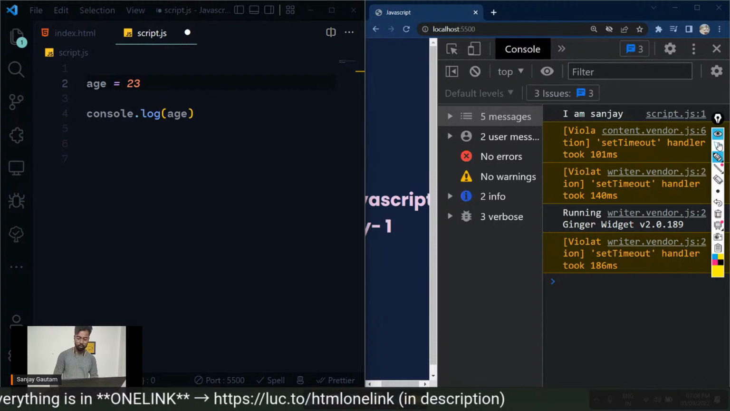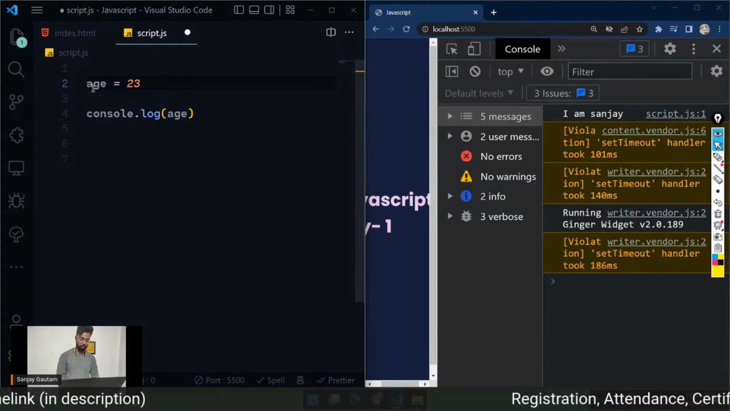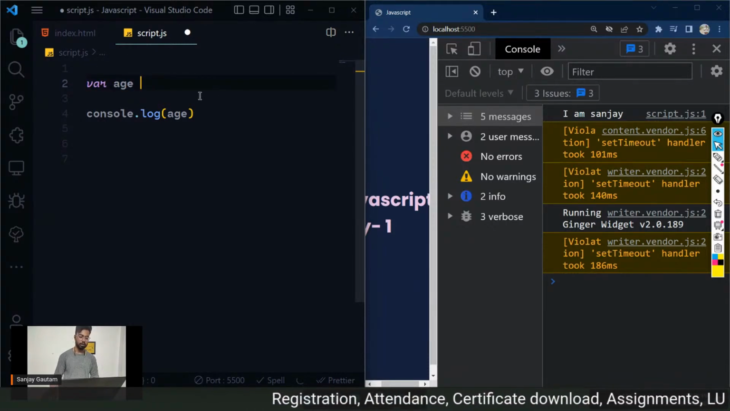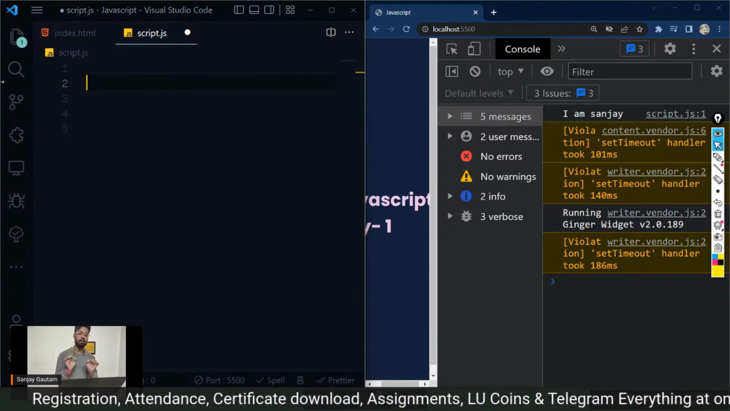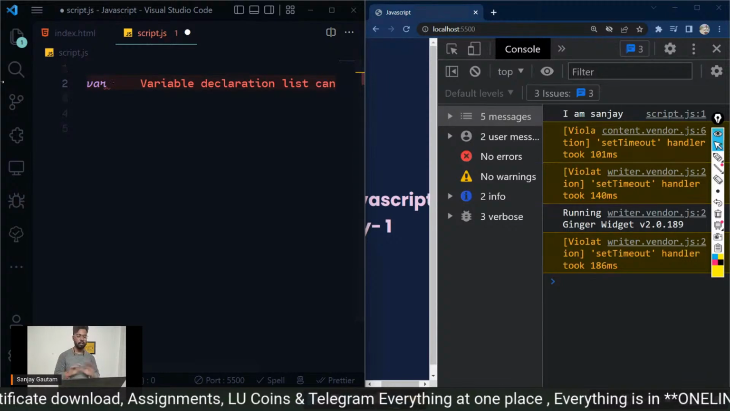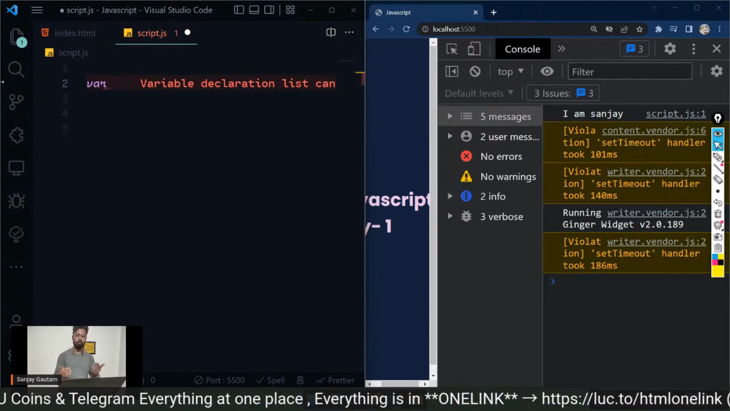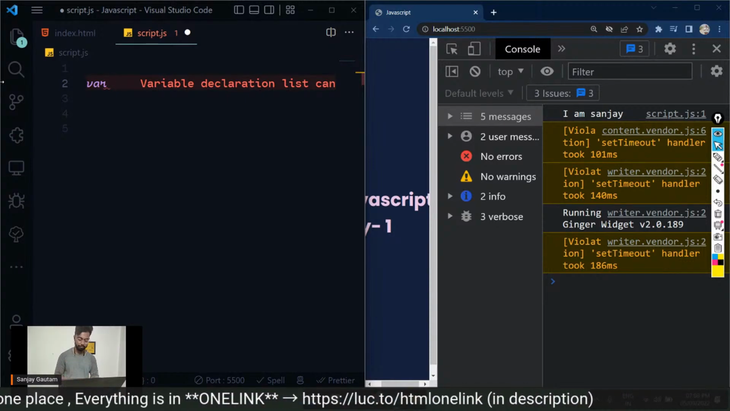Cool. But this is not a correct way to define a variable. First of all, we have to type var. So var age is equal to 23. What we are doing here is creating a variable. To create a variable, just type var, then name your variable. You can name your variable anything. There are some rules to name a variable, which I'm going to tell you.